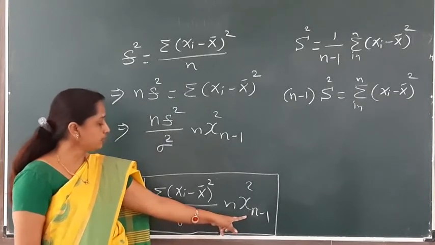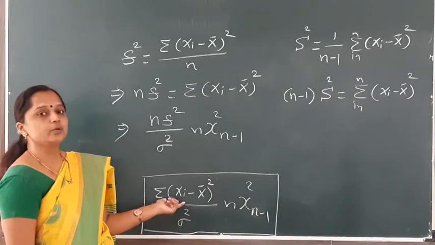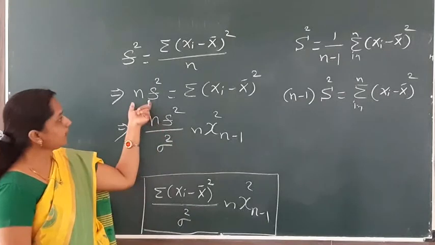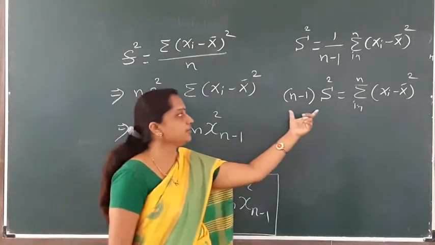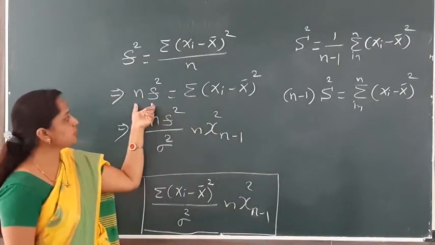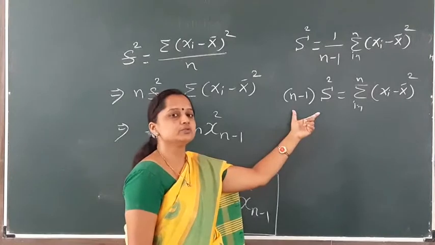Now you have to choose whether you substitute here, instead of summation (xi minus x bar) whole square, n S square or n minus 1 S square. In the first case we substitute n S square. In the second case we substitute n minus 1 S square.